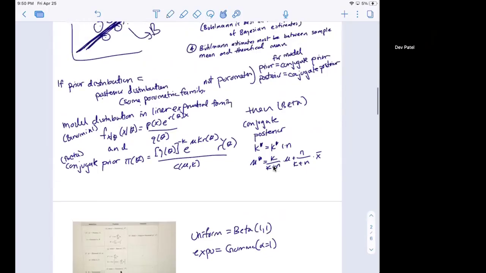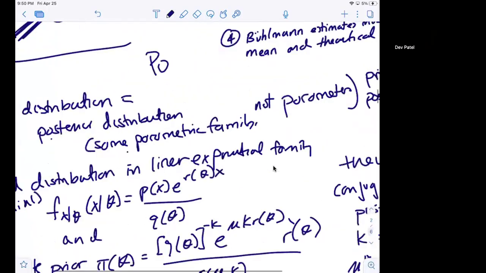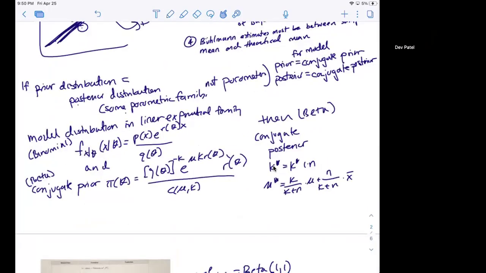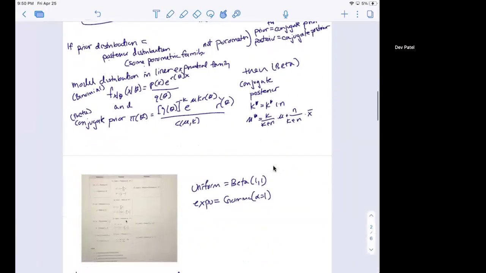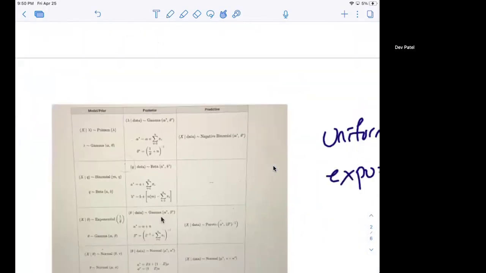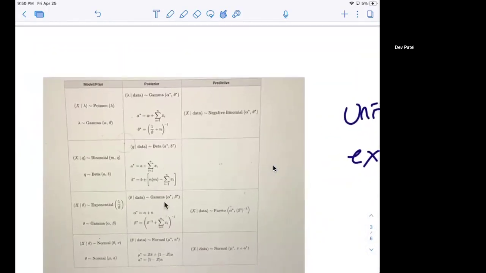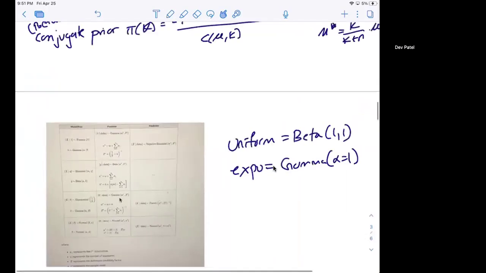Some examples are Poisson-gamma, binomial-beta, exponential-gamma. There are other pairs like this. When you recognize this pair, you can automatically skip the integration and get to the posterior mean using an assumed distribution.